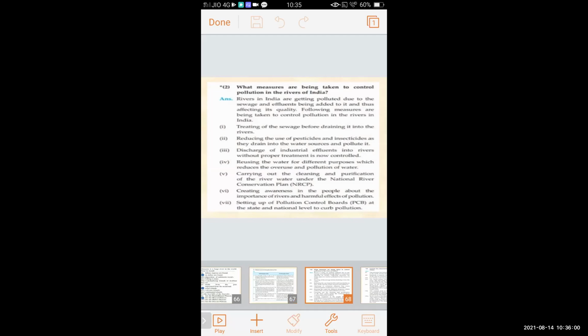Reusing the water for different purposes, which reduces the overuse and pollution of water. Carrying out the cleaning and purification of the river water under the National River Conservation Plan. Creating awareness in the people about the importance of rivers and the harmful effects of pollution. Setting up pollution control boards at the state and national levels to curb pollution.